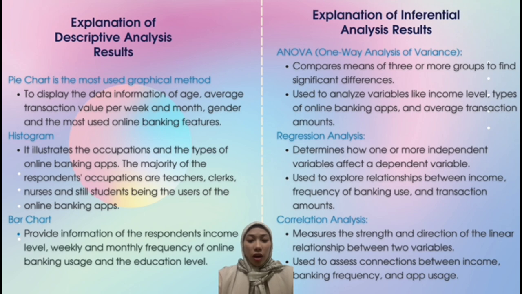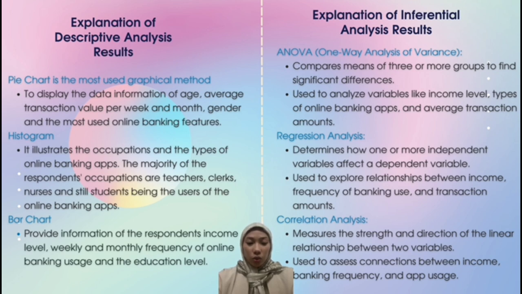To understand the relationships between variables from the survey data on Malaysian online banking application usage, inferential analysis was employed. One key method used was one-way analysis of variance, also known as ANOVA, which tests for significant differences between the means of 3 or more groups. In this study, ANOVA helped determine if variables such as income level, types of online banking application use, and average weekly and monthly transaction amounts show statistically significant differences.